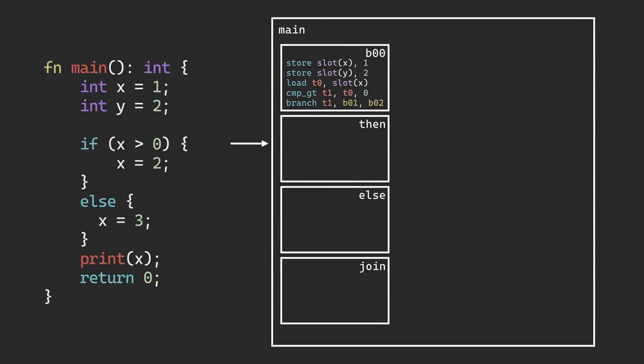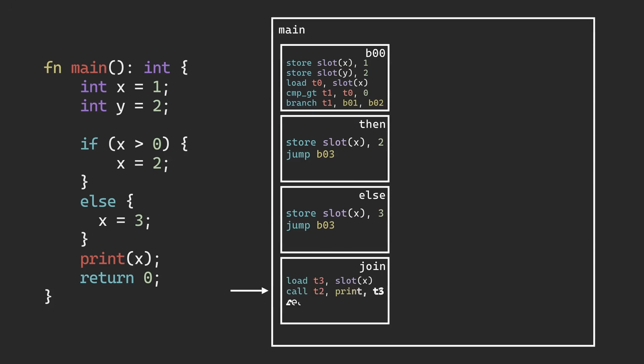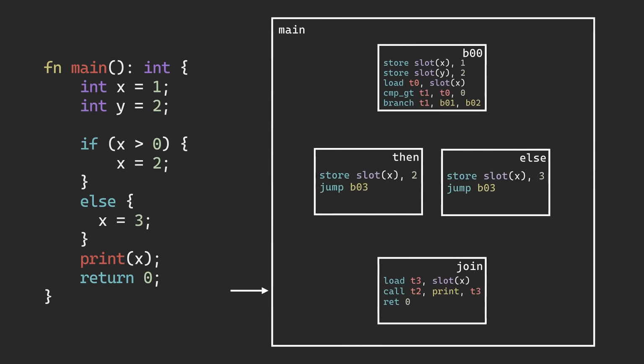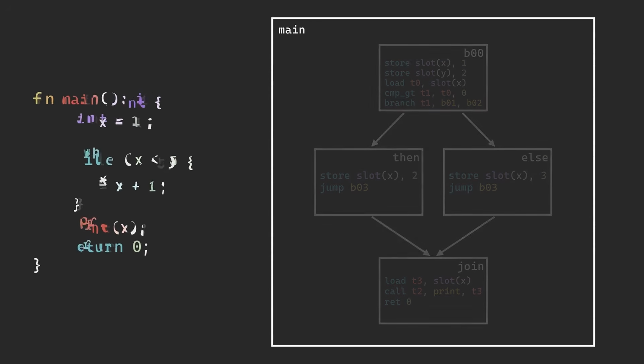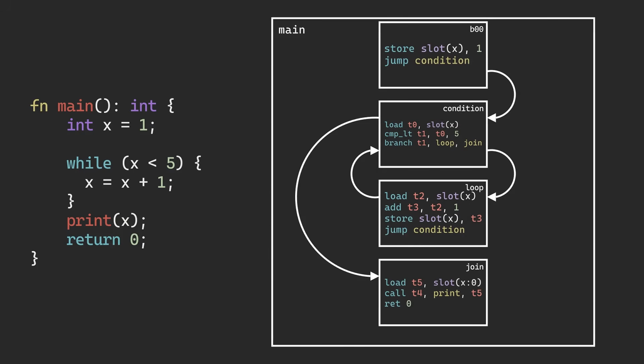It becomes a matter of moving our cursor to the proper block, emitting all instructions in that block, then moving the cursor to the next. The result is a control flow graph that looks like this. While statements end up creating 4 blocks, where one is created only to check if the condition remains true.